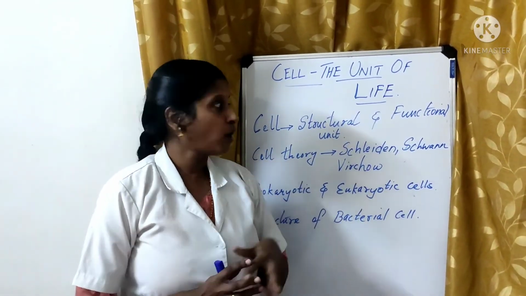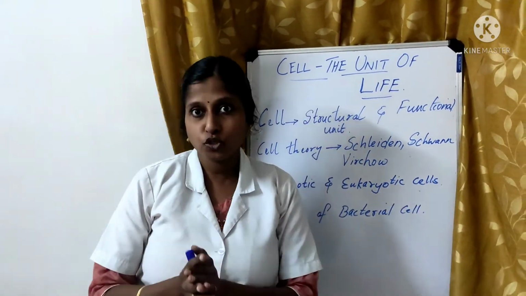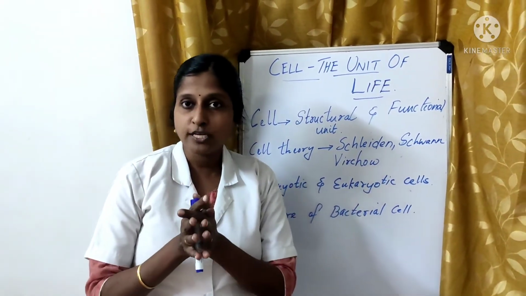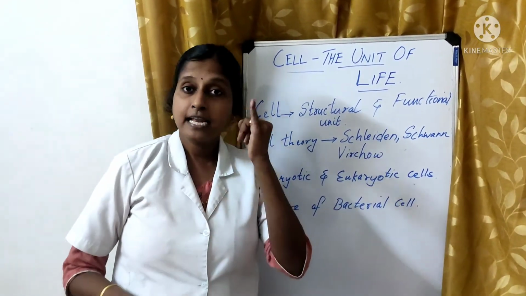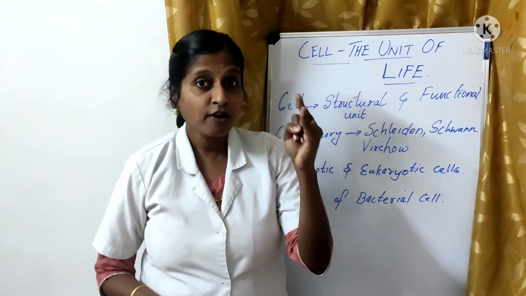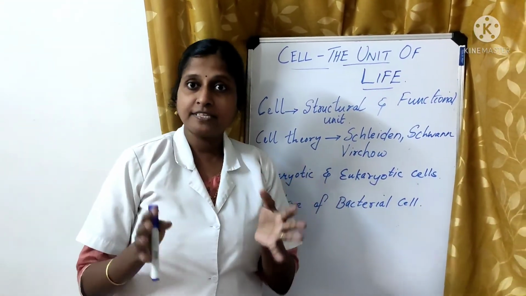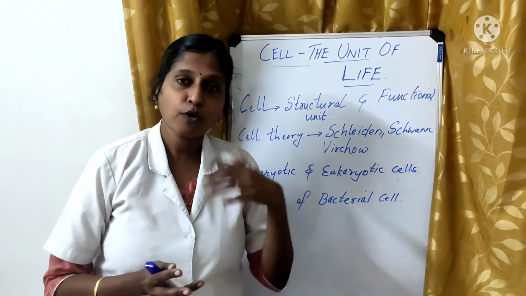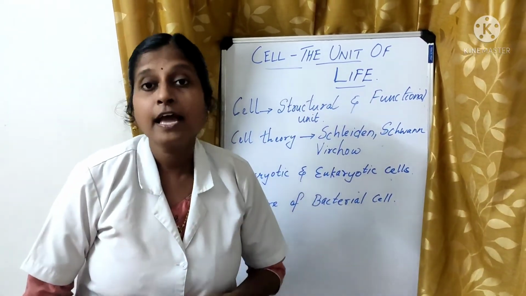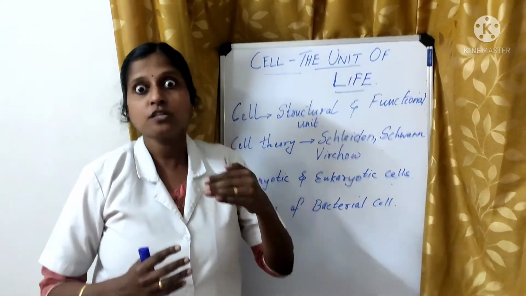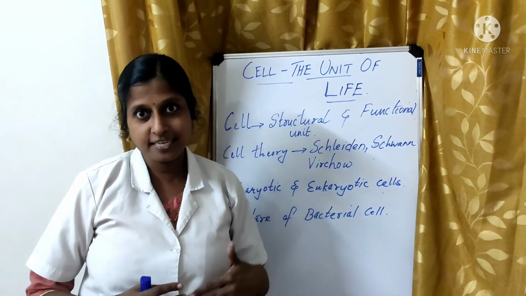Then we discussed the cell theory, all the postulates. When you are seeing the postulates of cell theory, it was said that the cell is the basic structural unit, functional unit. So all activities are carried out by what? The cells, the products of the cells or the cell itself. And thereafter we discussed that all cells come from pre-existing cells.